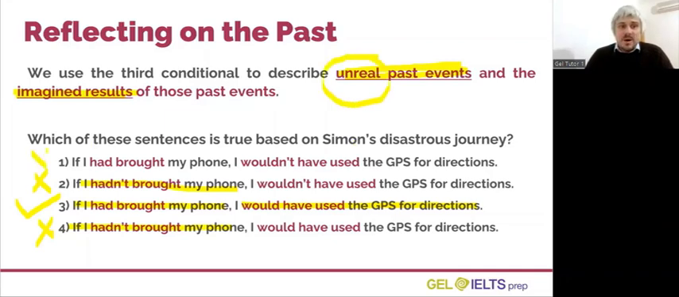And sentence number 1 is not correct because it says he wouldn't have used the GPS. But we know that Simon wanted to use the GPS, but he couldn't. Now let's look at how the third conditional is formed.